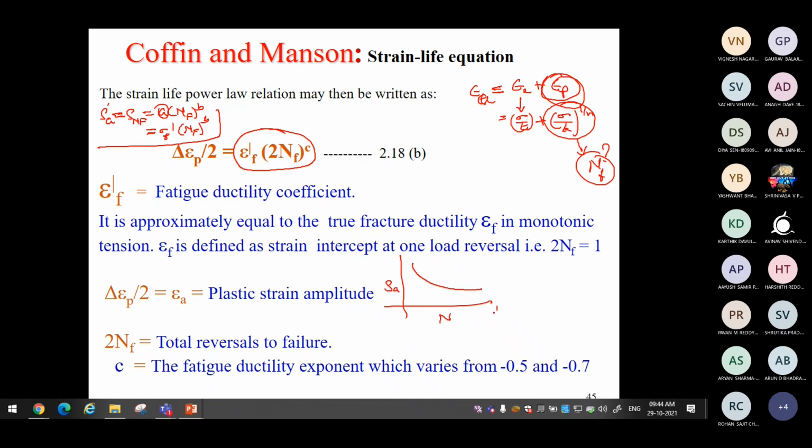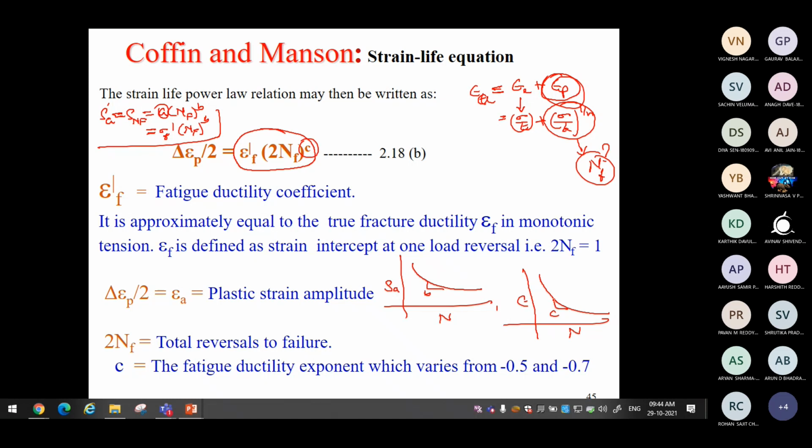In the same way we have the strain life diagram. The slope of the stress life curve was B. Just to differentiate, we will write the slope of this curve as C. That is what is written here.